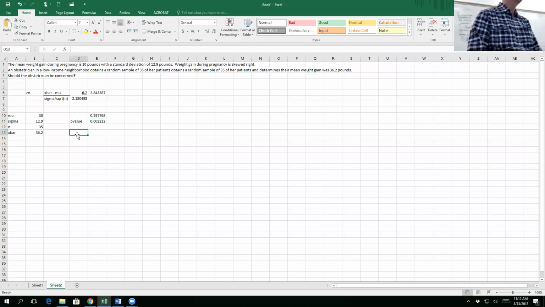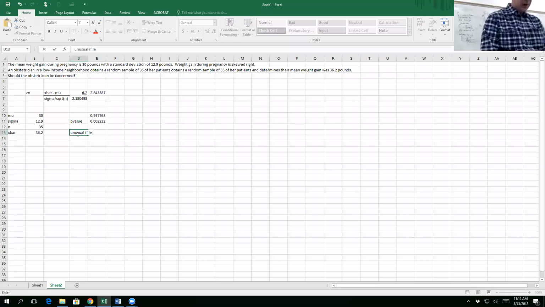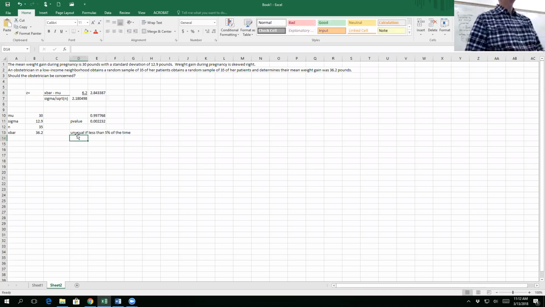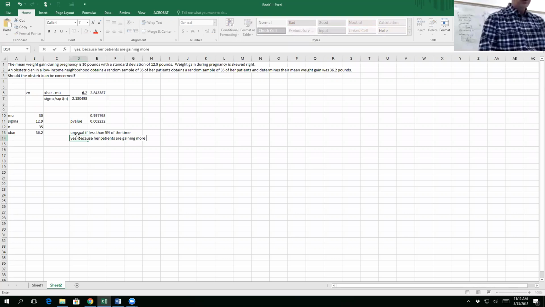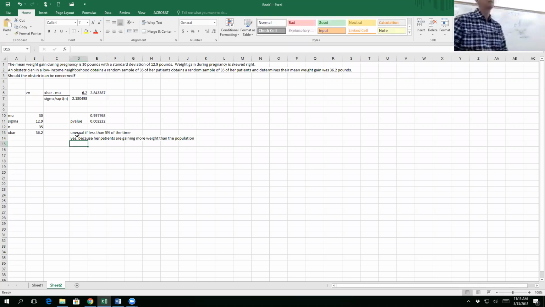So here's how we're going to define unusual. It's unusual if it's less than 5% of the time. So in answer to the question, should the obstetrician be concerned? Yes. She should be concerned because her patients are gaining more weight than the population. Okay?